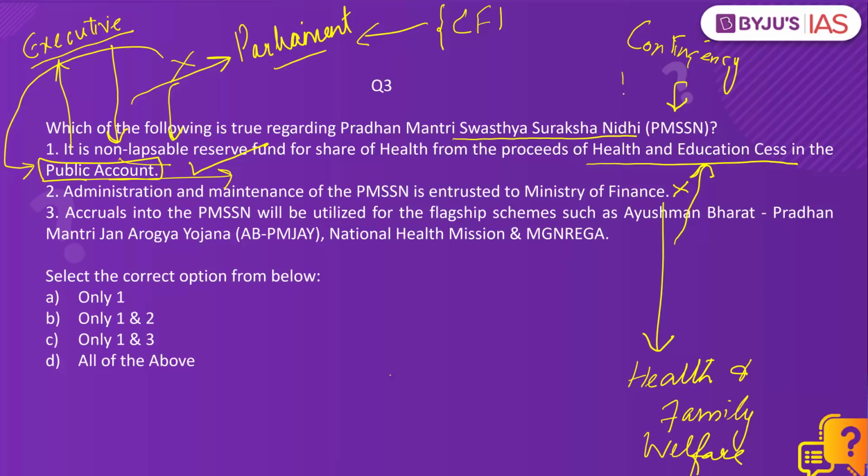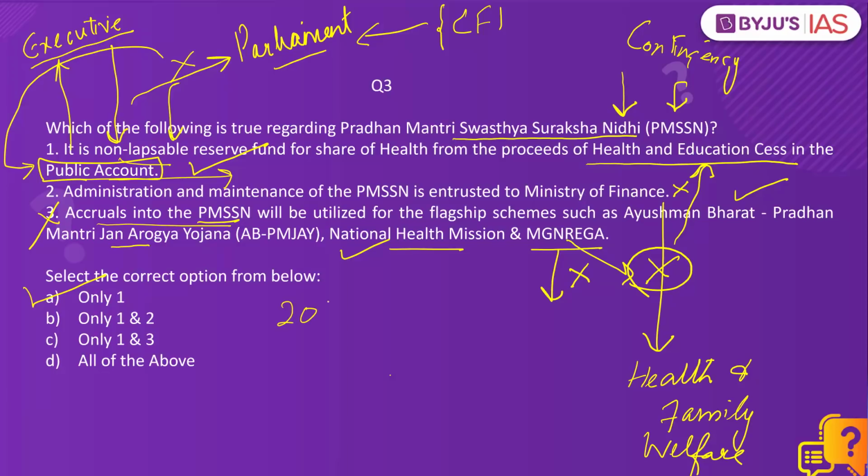Now the money that is stored in PMSSN, where can we use this money? Accruals into PMSSN will be utilized for the flagship schemes such as Ayushman Bharat, which is Pradhan Mantri Jan Arogya Yojana, National Health Mission, and MG Narega, Mahatma Gandhi National Rural Employment Guarantee Act. But MG Narega is not correct because the accruals into PMSSN will be used for various health schemes that come under National Health Mission. MG Narega is not an option, and that makes statement 3 incorrect. So only 1 is the right answer.